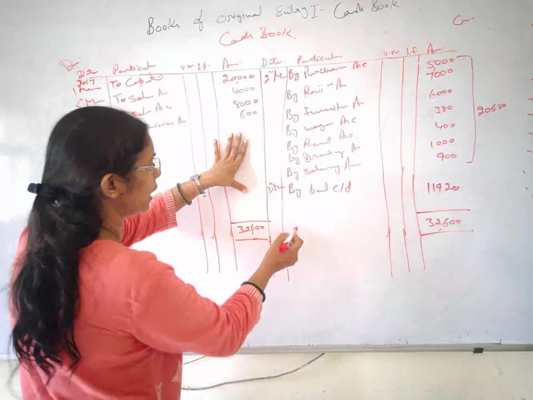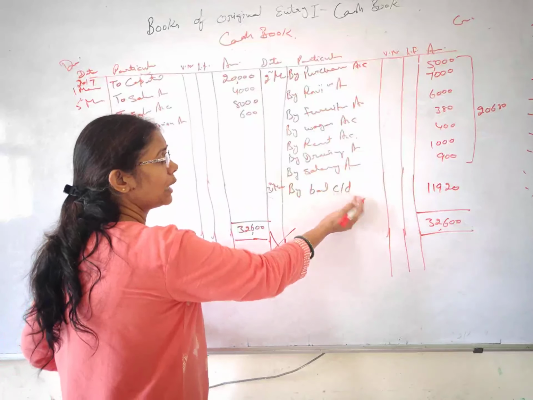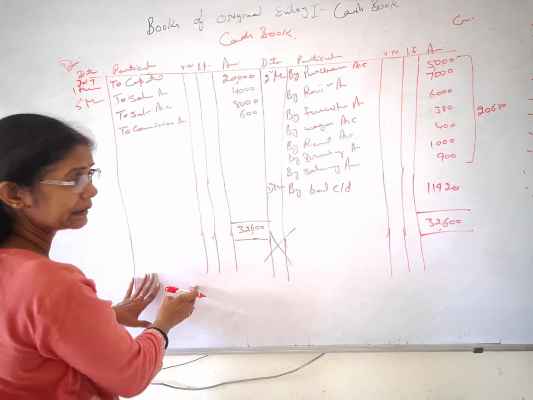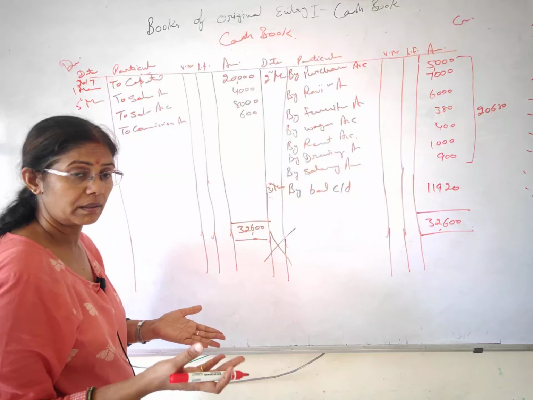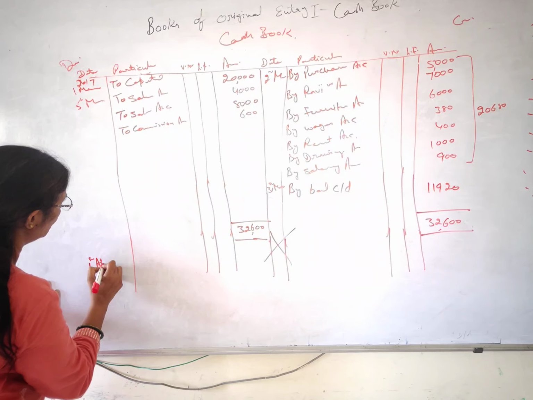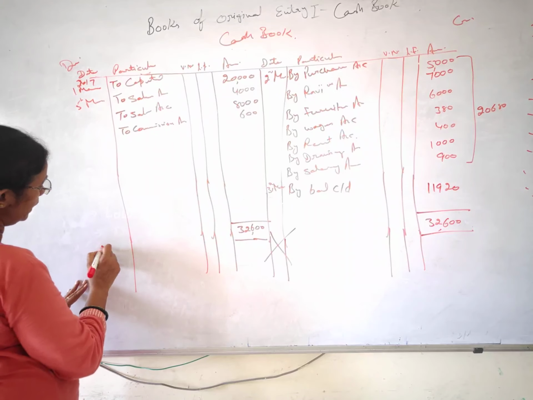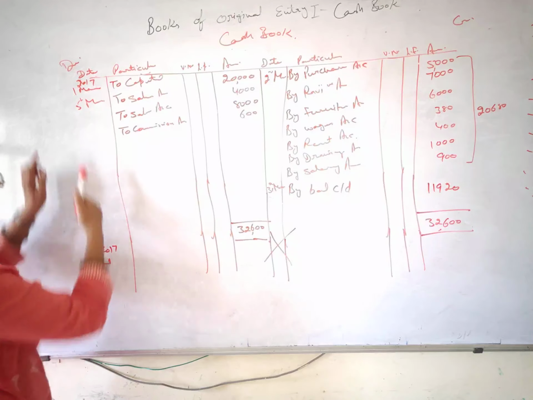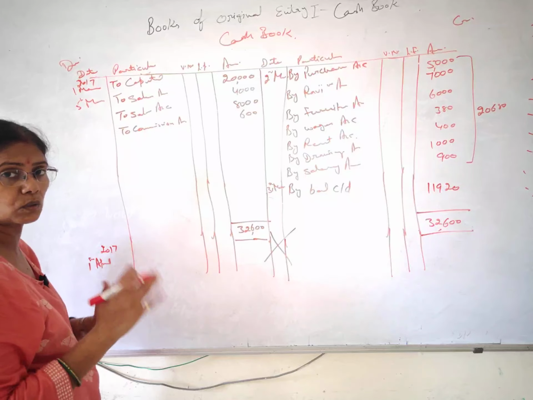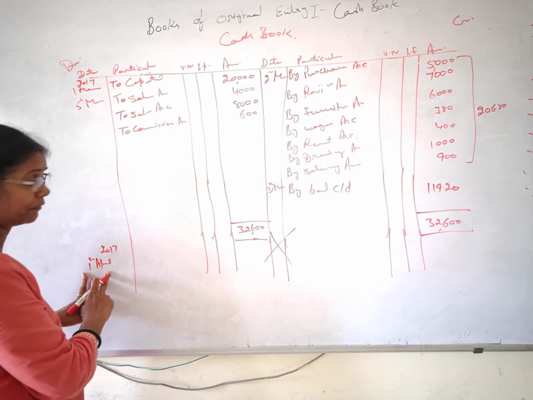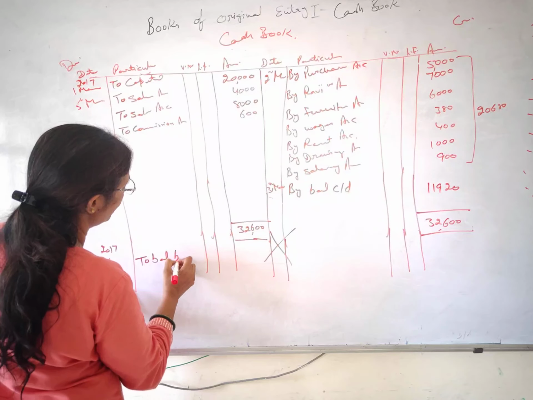And another method to check was, you do not put a cross here, this is just to make you understand, okay. Where you have a balance carried down, on the opposite side you take balance brought down. So this is on 31st March. The next day is your 1st April, or you can say the first day of any financial year, 1st April 2017 as it was there. So year didn't change, but your financial year has been changed. Your financial year ends on 31st March every year and it starts from 1st April every year. Okay. So by balance carried down, here it converts into balance brought down.